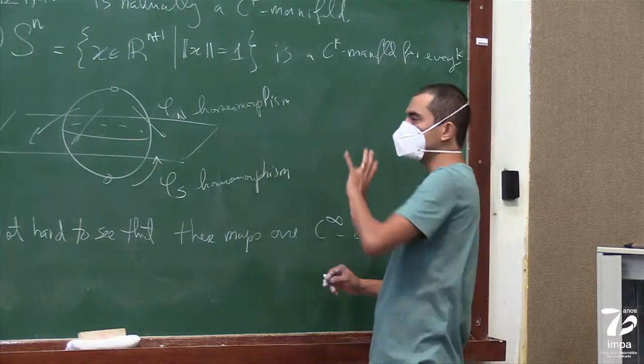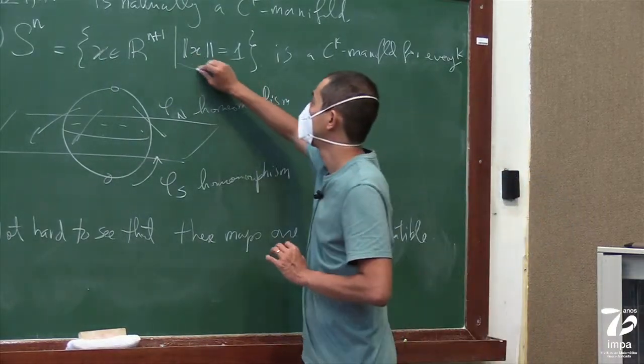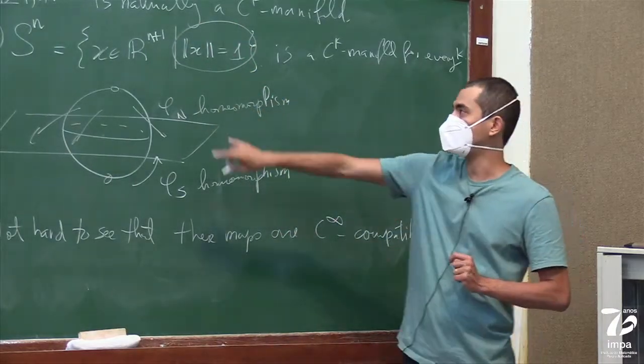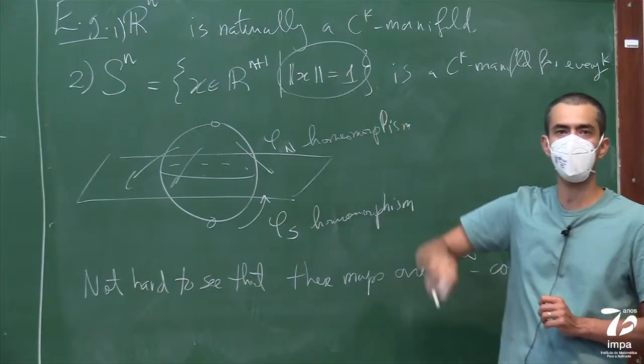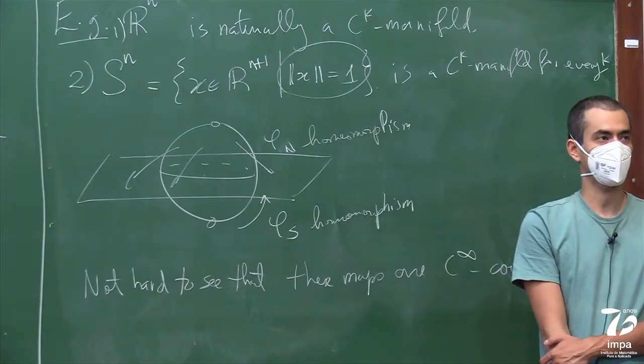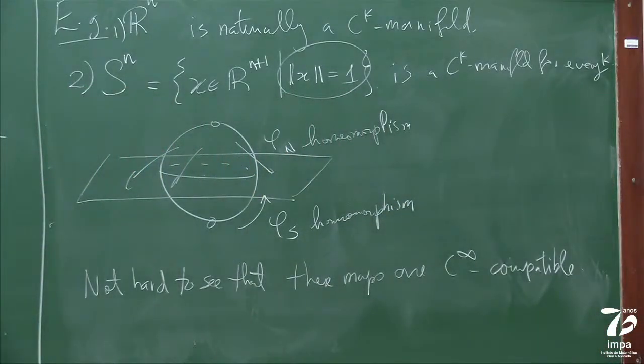What this example shows you is a very interesting phenomenon: we're defining a manifold by looking at the level curve or the level surface of a smooth function. This is actually a more general phenomenon, an example that you can look at in much higher generality.